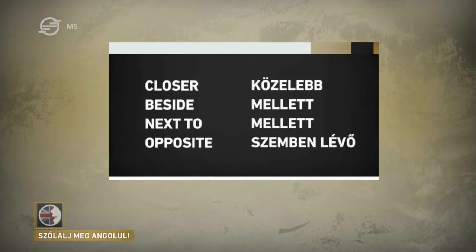Great! How many do we have left? 2. What? Only 2? Easy peasy Japanesey. Okay, what are the last 2? Above and below. Okay, simple. This is above and below. So, the star on the left is above the line, and the star on the right is below the line.